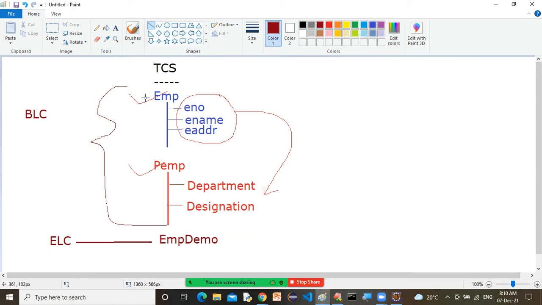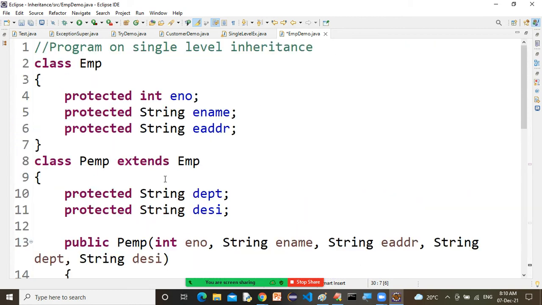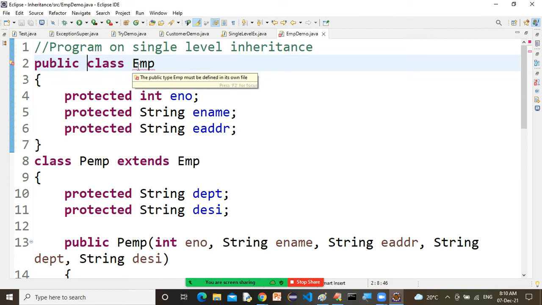Can you declare these classes as public? If we declare EMP class or PMP class as public, then what will happen? By default, EMP demo class is declared as public. If I declare this class as public, look, compilation error: the public type EMP must be defined in its own file. You can't declare this class as public.